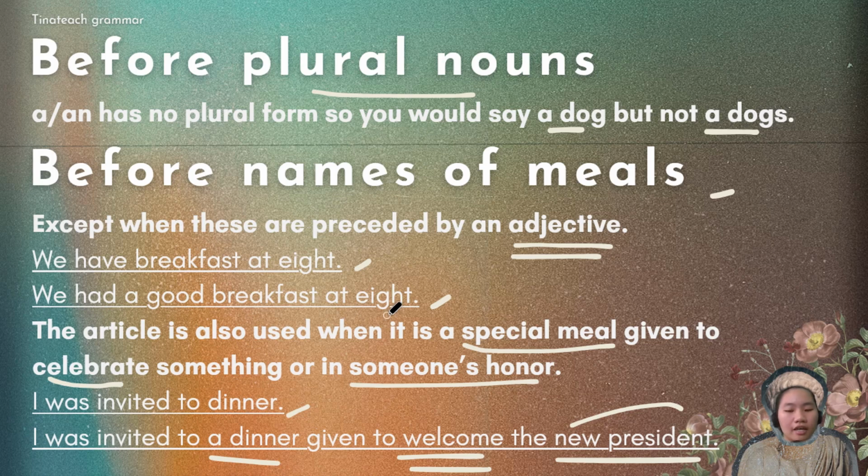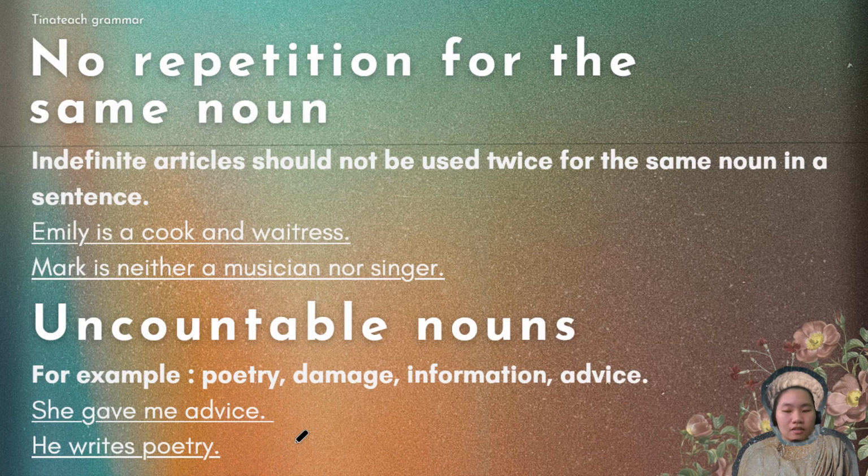Now, a and an is also used when you're invited to something to celebrate or in someone else's honor. You wouldn't say, I was invited to a dinner. That sounds a bit weird. But you would say, I was invited to a dinner given to welcome or celebrate in someone's honor the new president. Okay? Let's move on to the next part.